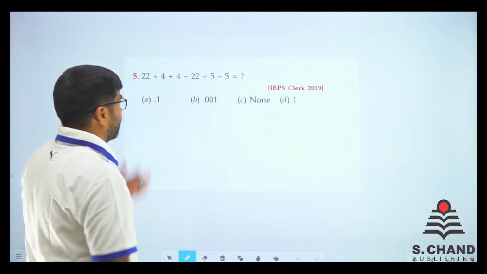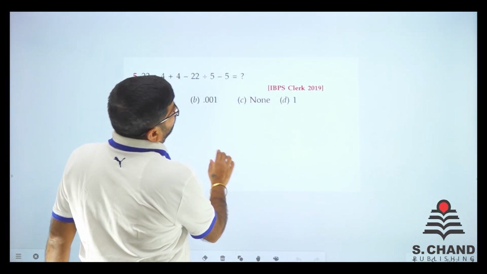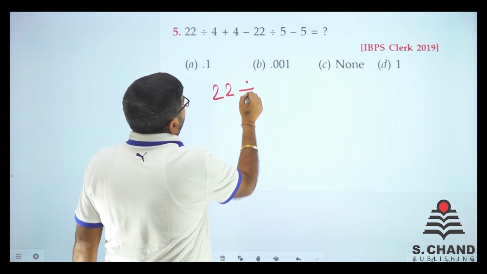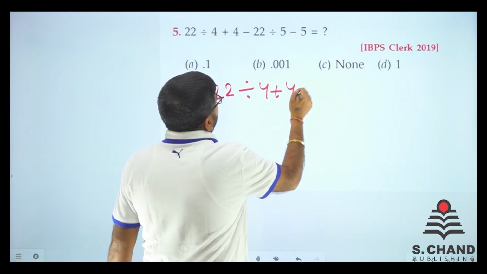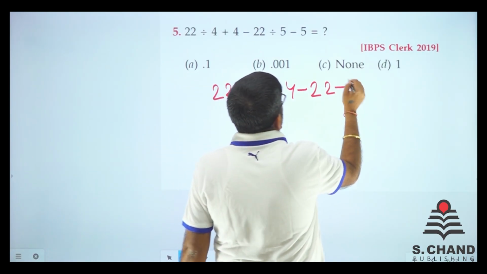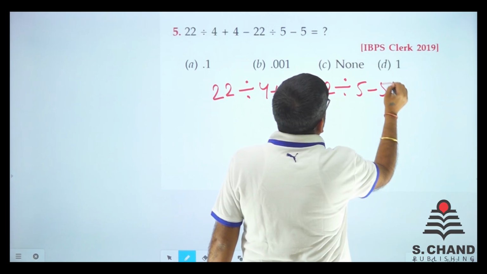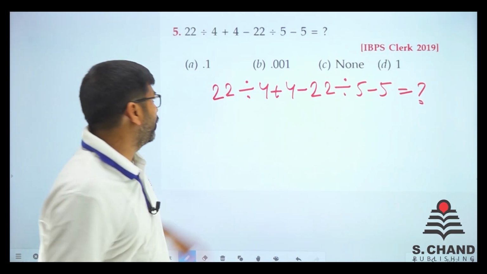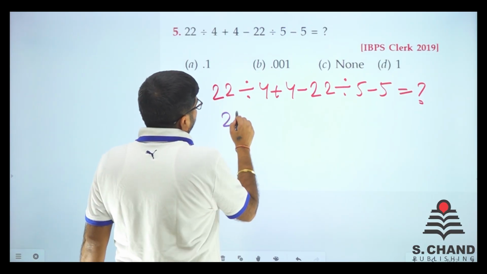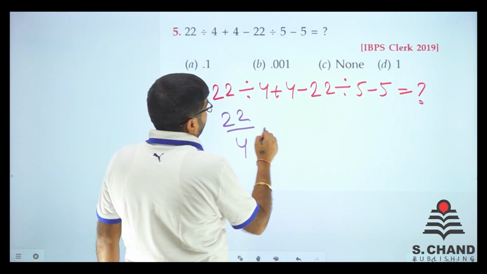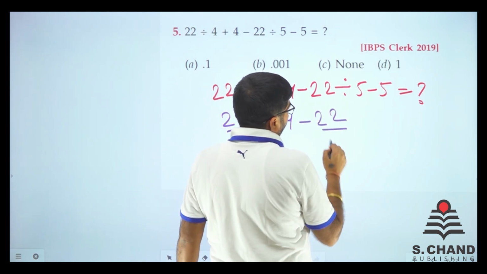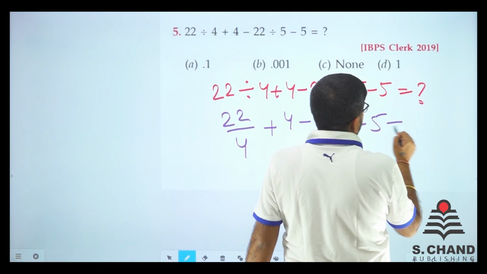Next question, IBPS Clerical 2019, a recent question for you. We write this: 22 divide by 4 plus 4 minus 22 divide by 5 minus 5 is equal to question mark, right? Now we need to find out this. First we write 22 by 4 plus 4 minus 22 by 5 minus 5 is equal to question mark,